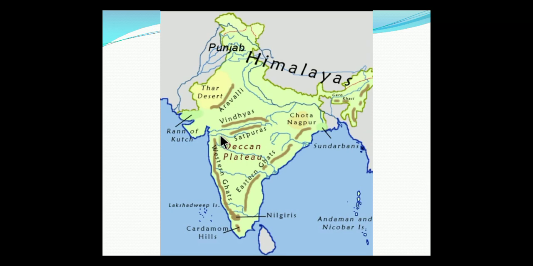Aravalli is on the northwest. This is the part of the north, and this is Aravalli here. So we are calling it the part of the west, northwest. That's why Aravalli is on the northwest.